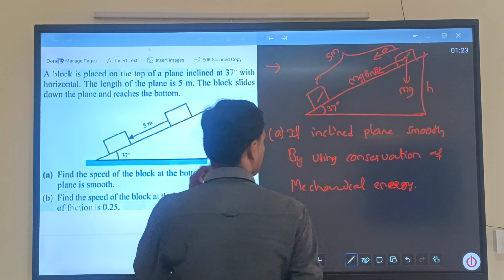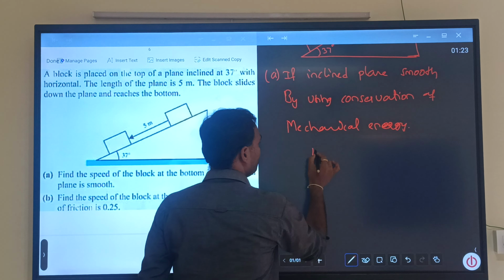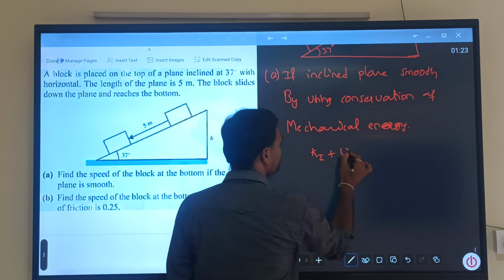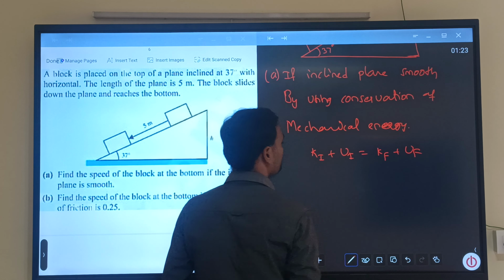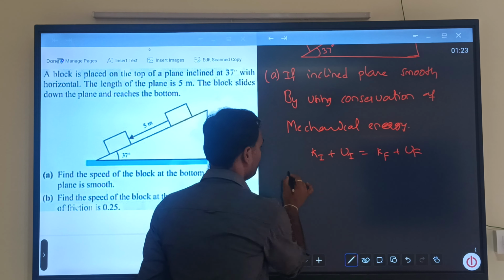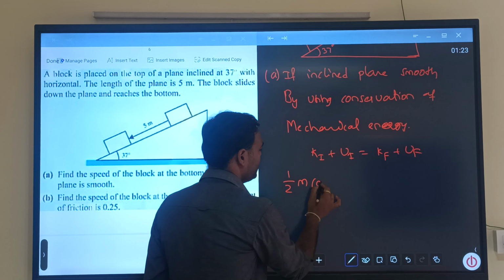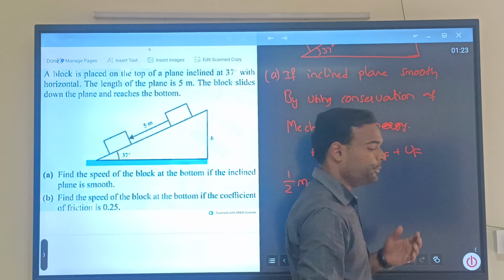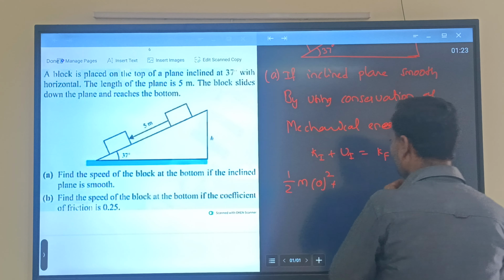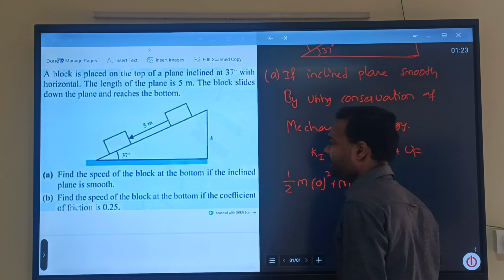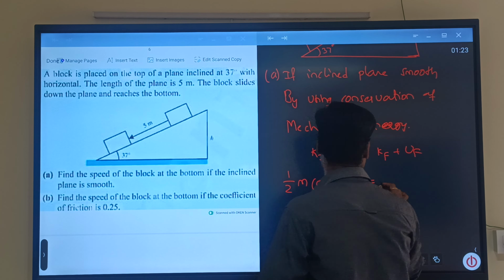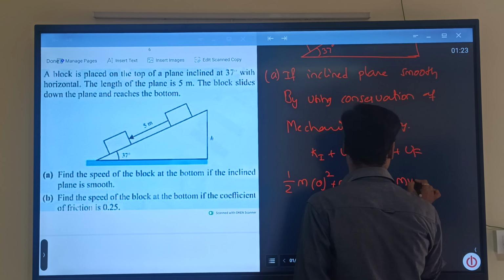So by using conservation of mechanical energy, I can say kinetic energy initial plus potential energy initial equals kinetic energy final plus potential energy final, right? And kinetic energy initial is 0, since it starts from rest. And potential energy is mgh, and kinetic energy final, since they are asking us to find the speed, is half m v square.